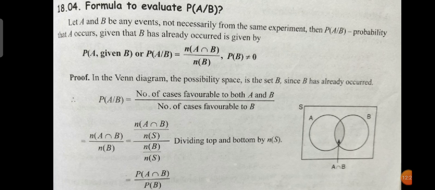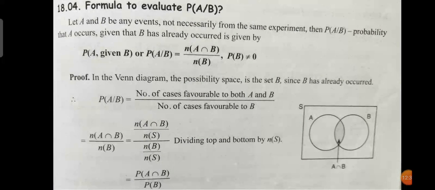Then in problems, how will you evaluate P of A given B? For any two events A and B, which do not necessarily come from the same experiment, the probability that A occurs given that B has already occurred is P of A given B, or P of A by B, equal to N of A intersection B divided by N of B, where probability of B is not equal to 0.